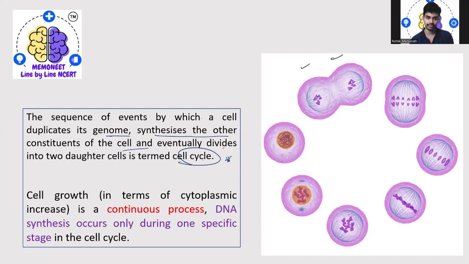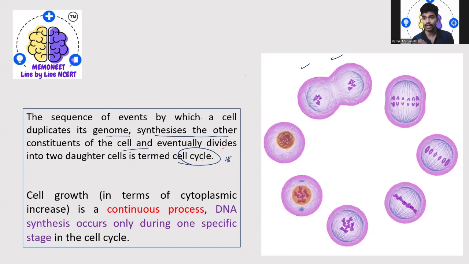So cell growth is a continuous process. That is, it doesn't stop at one specific time. Most of the cell growth that you will be seeing is actually a continuous process. When I talk about cell growth, I'm actually talking about the cytoplasmic increase. Then DNA synthesis occurs only during one specific stage in the cell cycle. That is, we have specific cell cycle phases, right?